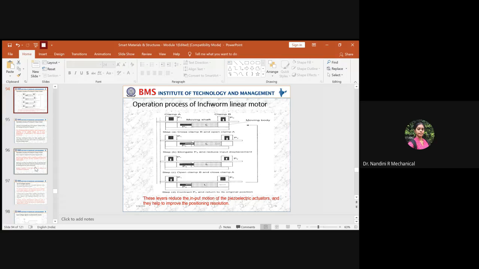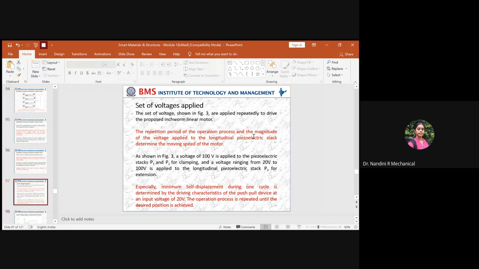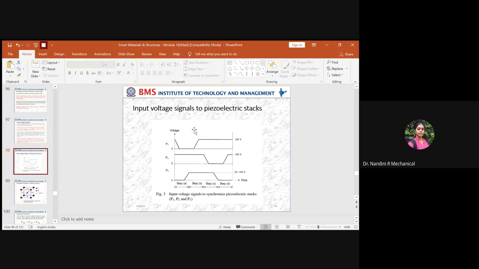So we were speaking about getting the required displacement. To get this displacement, we need the input in the form of voltage. So now you should understand how the voltage is applied to the piezoelectric stack. This is a diagram which helps you better understand the application of the voltage signals to the piezoelectric stack.